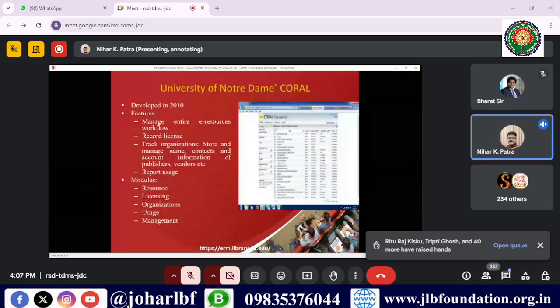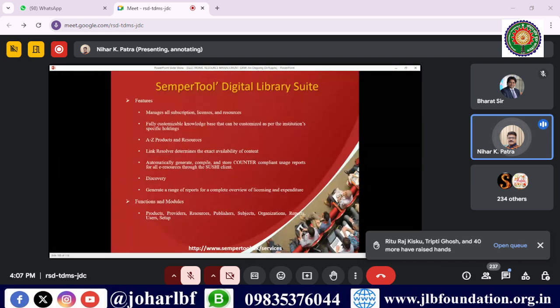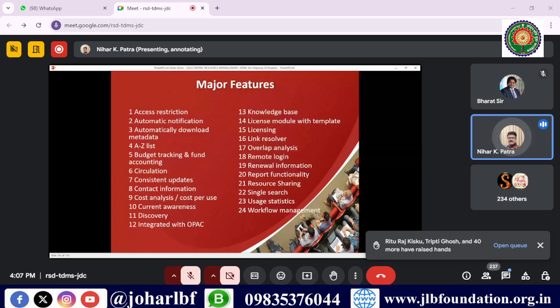FCR's Pora license tools, a university, not a collab. This is open source software. Many libraries are using these ones. So the major features are these access restrictions.